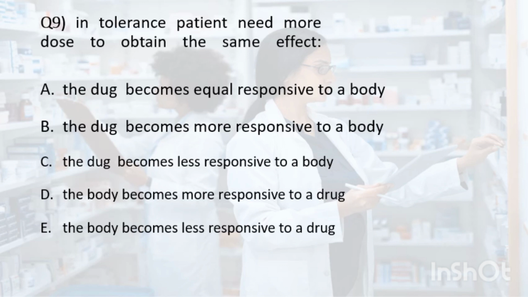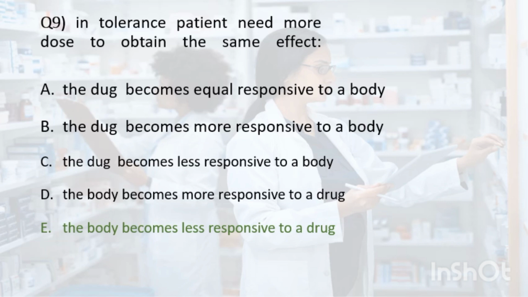Question 9. A tolerant patient needs more dose to obtain the same effect. A. The drug becomes equally responsive to the body. B. The drug becomes more responsive to the body. C. The drug becomes less responsive to the body. D. The body becomes more responsive to the drug. E. The body becomes less responsive to the drug. The correct option is E: the body becomes less responsive to the drug.